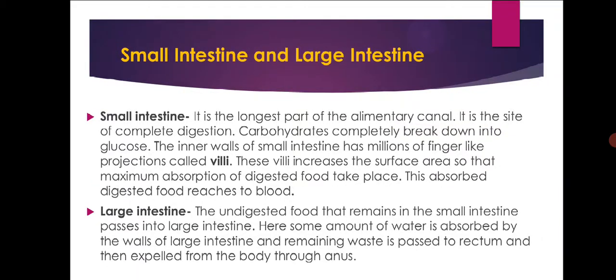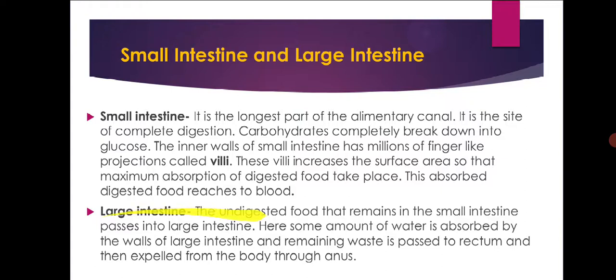Next, small intestine. It is the longest part of the alimentary canal. It is the site of complete digestion. Carbohydrates completely break down into the simpler substance called glucose. The inner walls of the small intestine have millions of finger-like projections called villi. These villi increase the surface area so that maximum absorption of digested food takes place. This absorbed digested food reaches the blood.